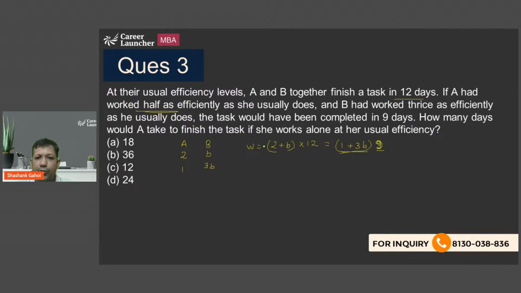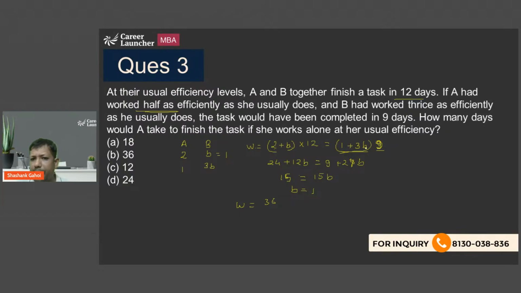So from here I can say that 24 plus 12B is equal to 9 plus 27B. So from here I get 15 is equal to 15B. So the efficiency of B comes out to be 1. So what is my total work? My total work is going to be 2 plus B, means 2 plus 1, 3. 3 into 12, that's equal to 36.